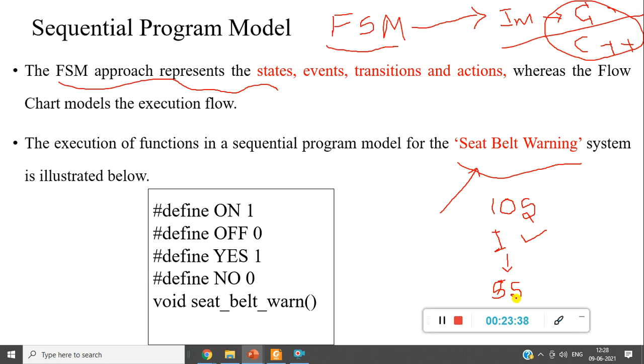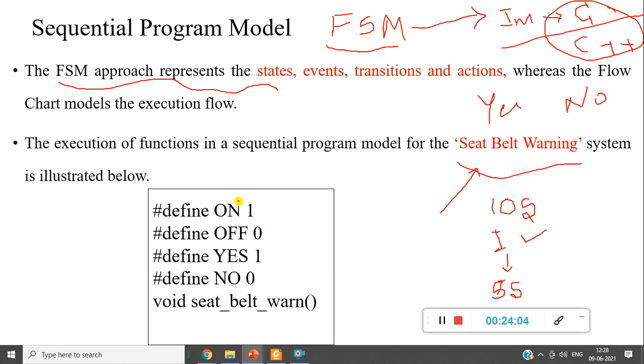Now I need to define how to check whether the ignition is on or not, right? We need to understand that part. We have two cases: whether the seat belt is fastened or not, yes or no, and whether ignition is on or not.